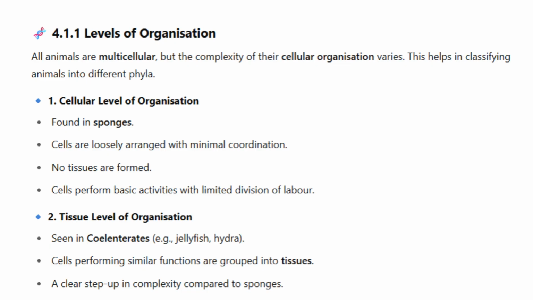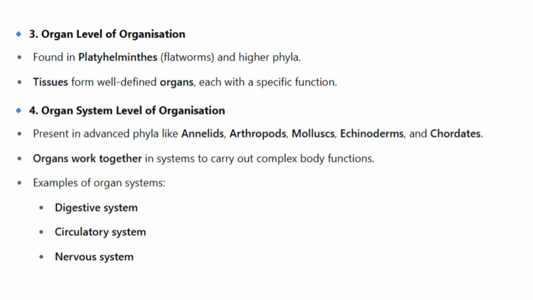2. Tissue level of organization. Seen in coelenterates, e.g. jellyfish, hydra. Cells performing similar functions are grouped into tissues. A clear step up in complexity compared to sponges. 3. Organ level of organization. Found in platyhelminths, flatworms, and higher phyla. Tissues form well-defined organs, each with a specific function.